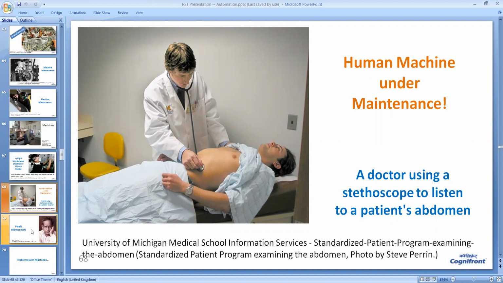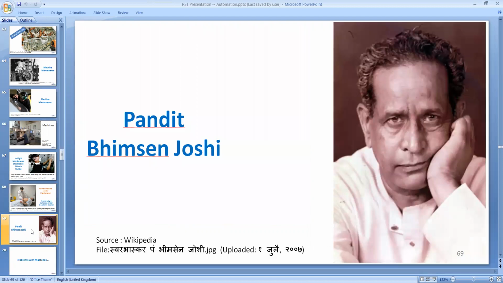And now I want to tell you one interesting story. The picture that you see on the screen is of Pandit Bhimsen Joshi, who was awarded the Bharat Ratna. This singer had a very powerful ear, in the sense that as and when his own vehicle was about to fail, he could detect that something was wrong in the machine, and he could also identify the location of that fault. He was very well known for this kind of ability.